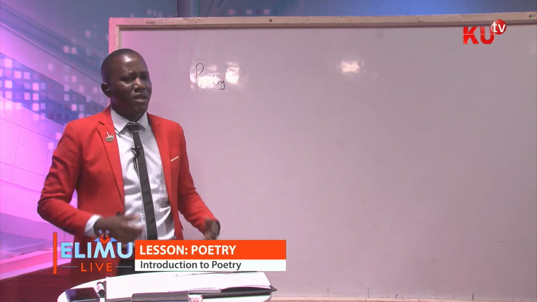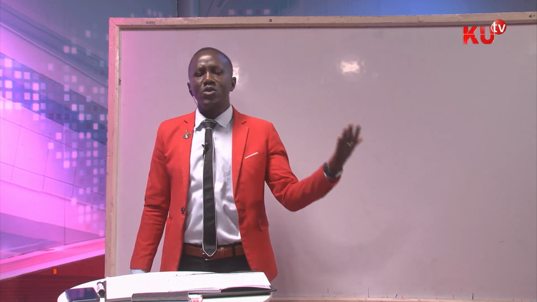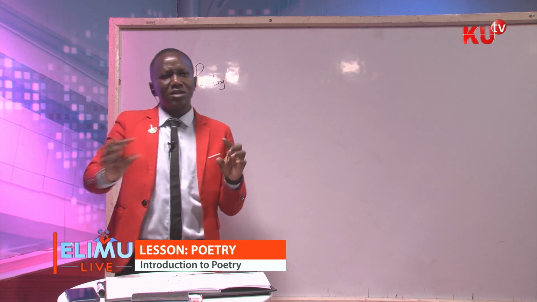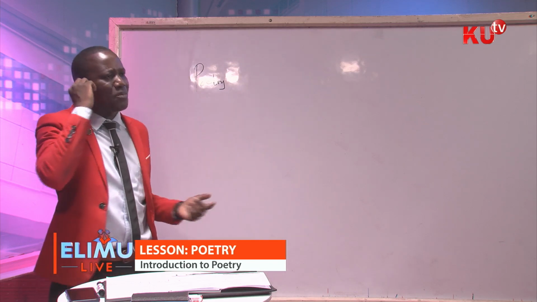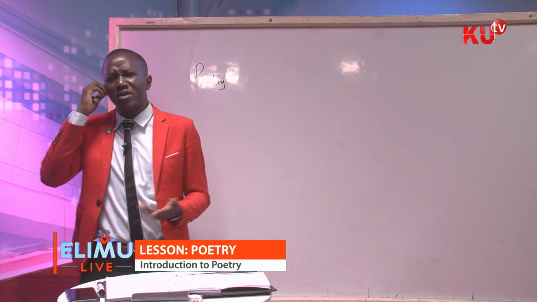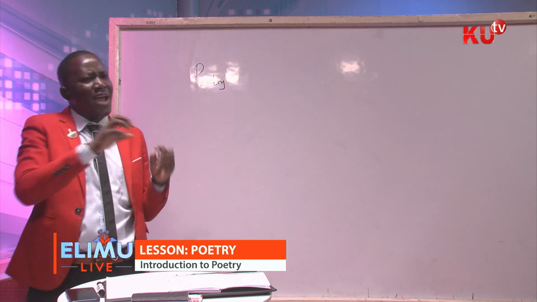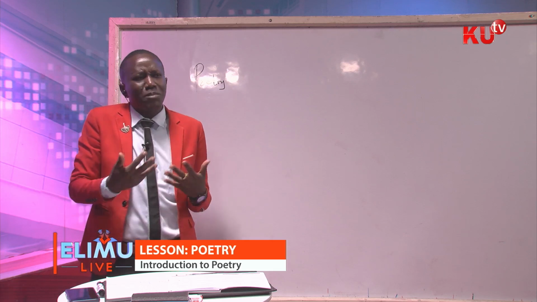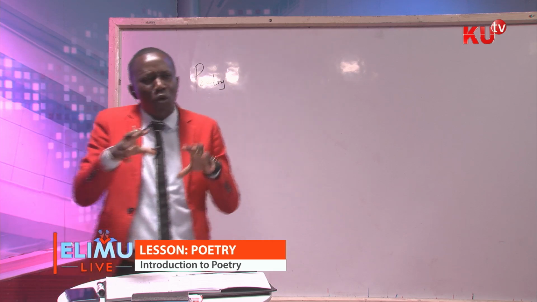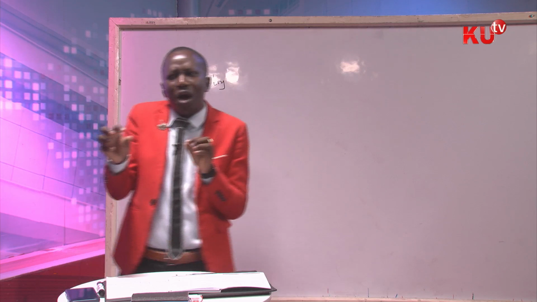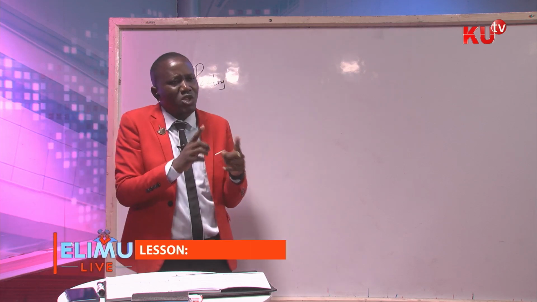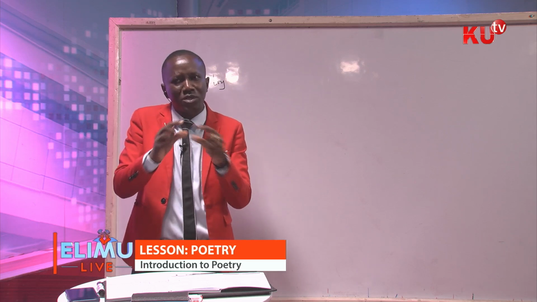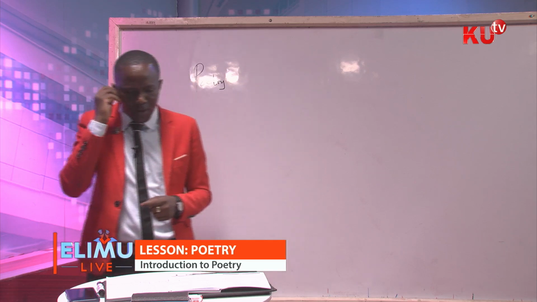Or you say an ignorant professor. In this case, we expect a professor to be somebody who is very knowledgeable and can share knowledge. But if you say an ignorant professor or a drunk bishop, we expect a bishop to be a role model, people who are guiding others. But you say a drunk bishop, and it is completely opposite of what is required. So these words are completely opposite of one another and they become oxymoron.